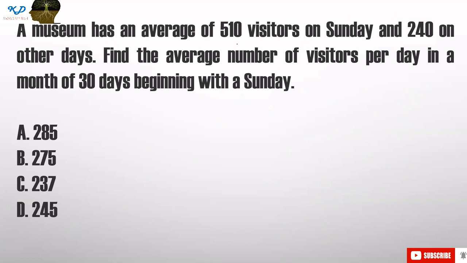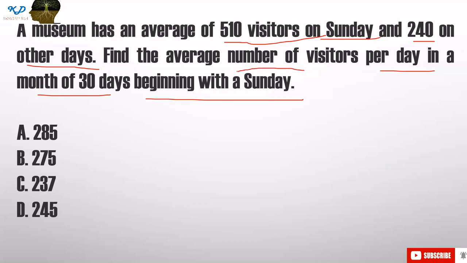A museum has an average of 510 visitors on Sunday and 240 on the other days. Find the average number of visitors per day in a month of 30 days, beginning with Sunday. So this is a trick here. When a month begins with Sunday, in that particular month we always get 5 Sundays.